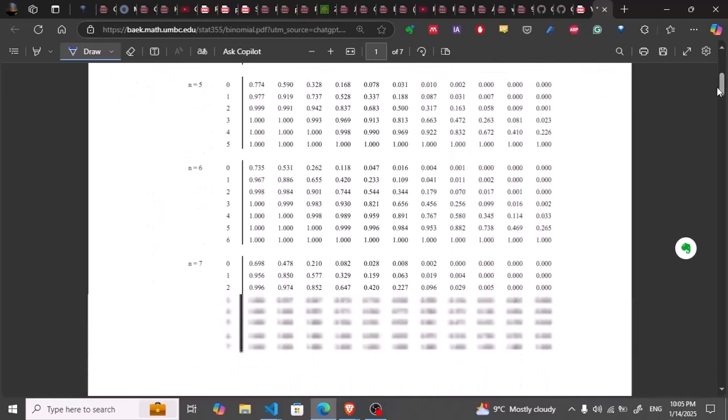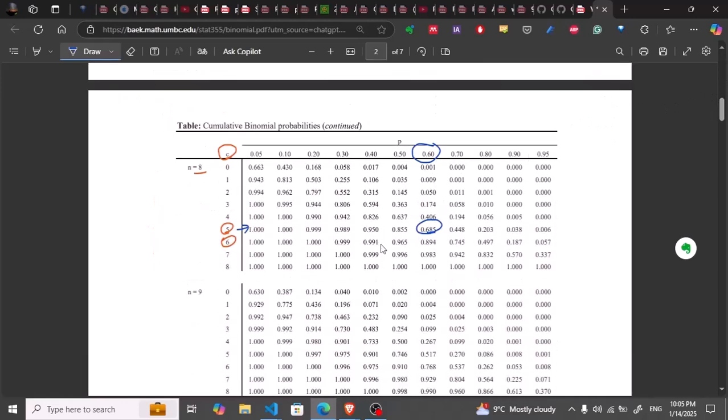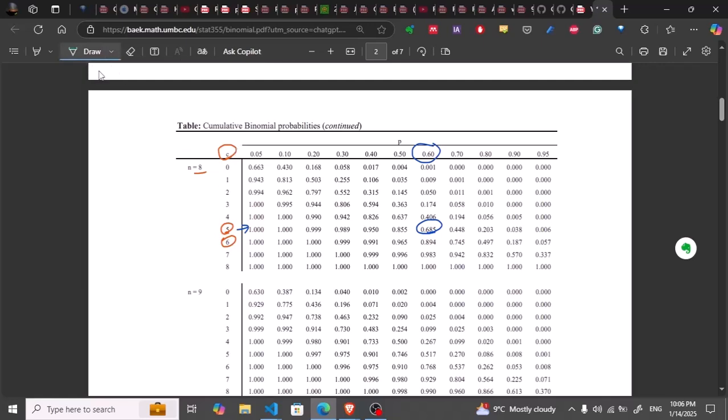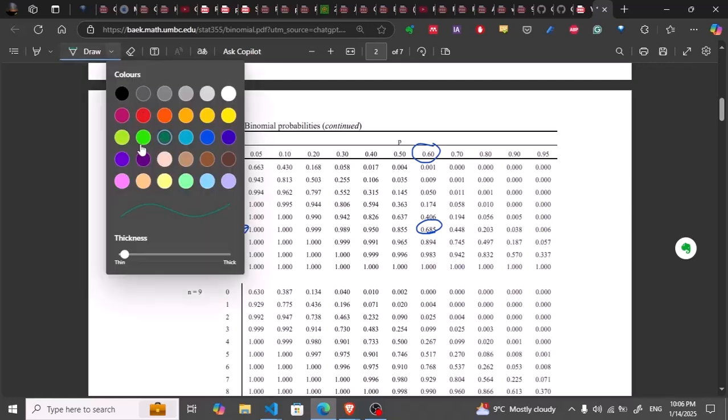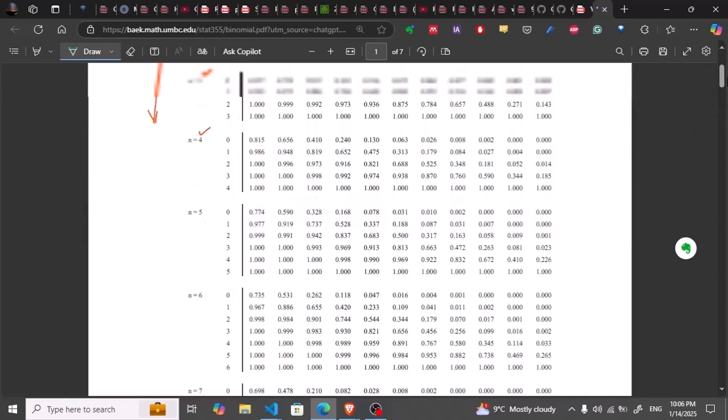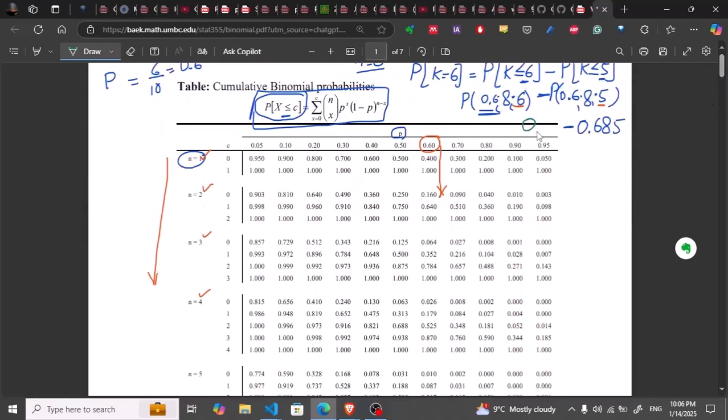So let me move to the same position, and here I can see that let me use another color for it, and for it let me use this green color. So this is 6 and this one is 0.894.